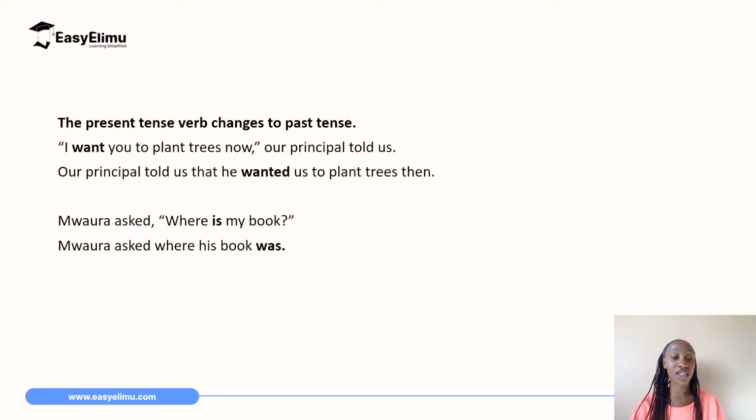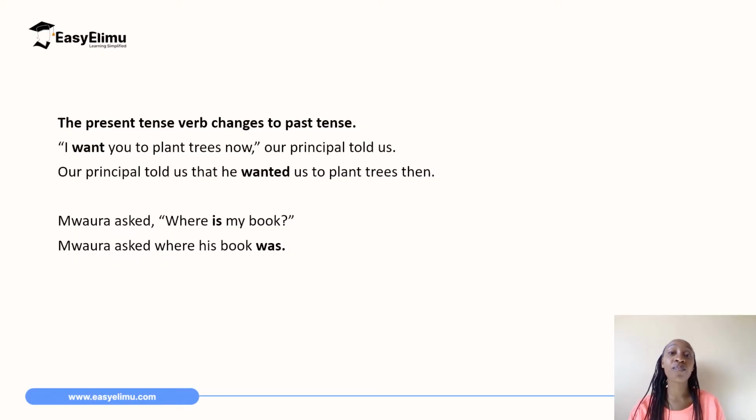The second sentence, Maura asked, "Where is my book?" The verb in that sentence is. So see how the verb changes in the indirect speech. Maura asked where his book was. So is has changed to was, which is the past tense.